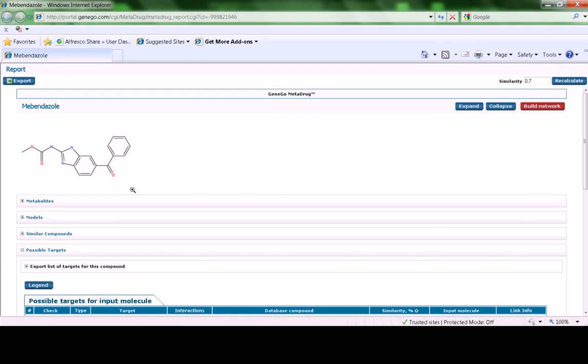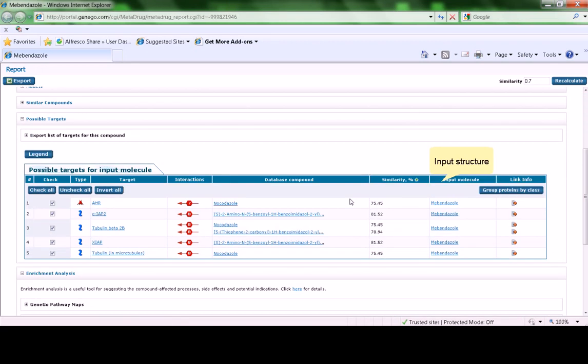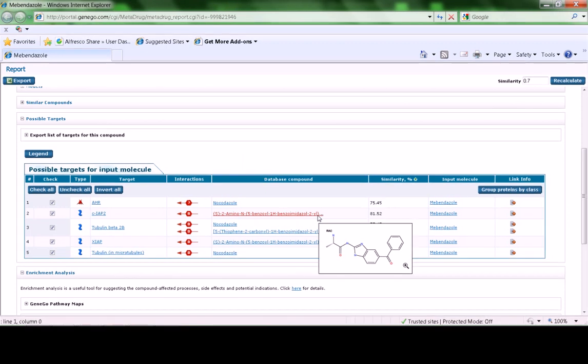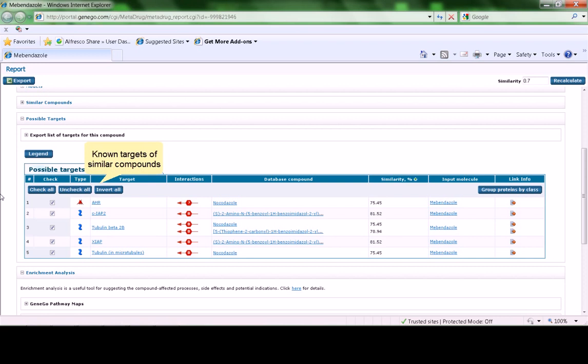To understand how the targets were produced by MetaDrug, let's have a closer look at the Possible Targets table. This table shows our input structure and the structure of any similar compounds that pass the similarity threshold. These numbers correspond to Tanimoto coefficients that show just how similar the database compounds are to mebendazole. Targets of the similar compounds annotated from the literature are listed in this column. You can click on each link to get literature evidence that supports this information.